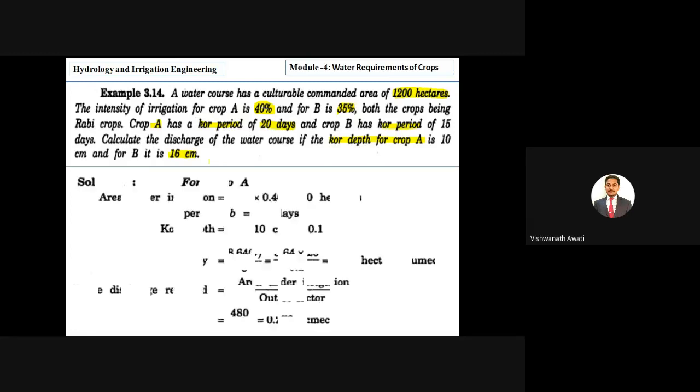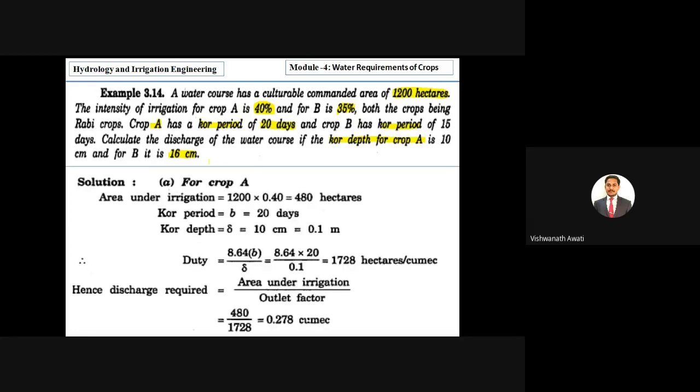So then for crop A. Discharge means we have to calculate the duty. To calculate duty, we first have to calculate the area under irrigation for crop A. They have given a total cultivable command area of 1200 hectares, but only 40% has the intensity of 40%. That's why we have taken 0.4, right?